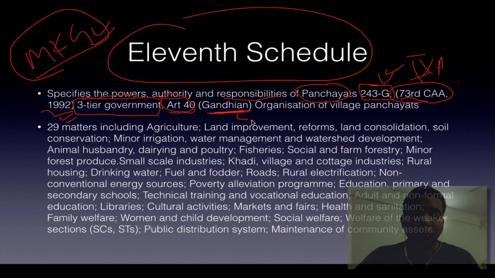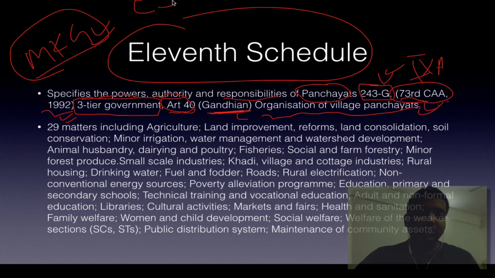Others are to promote cottage industry and to ban liquor. Have you heard about these DPSPs? They are Gandhian DPSPs. I'll make a separate video on them. Cottage industry, panchayats, banning liquor, and there are more. Organization of village panchayats, this is Article 40.